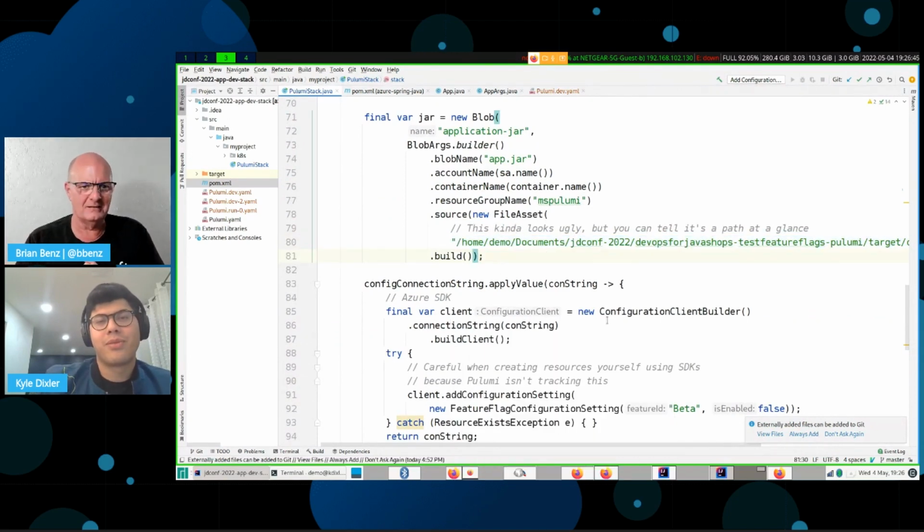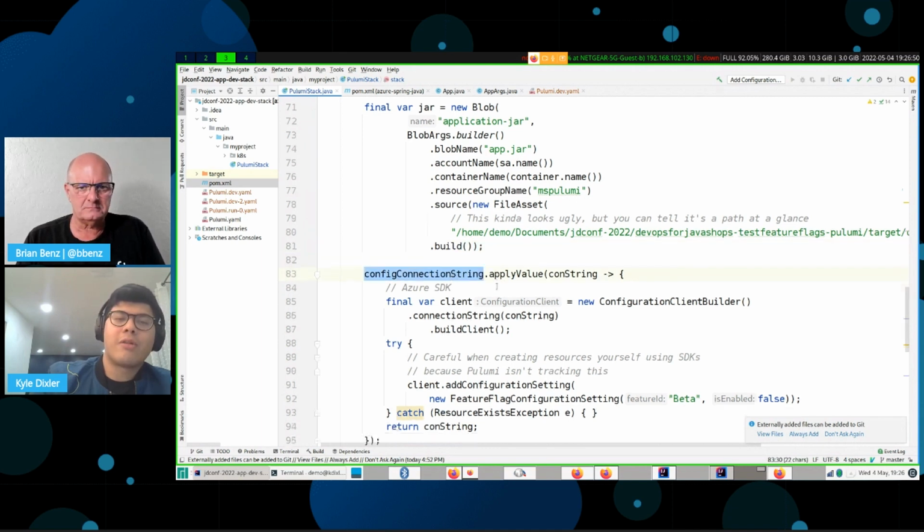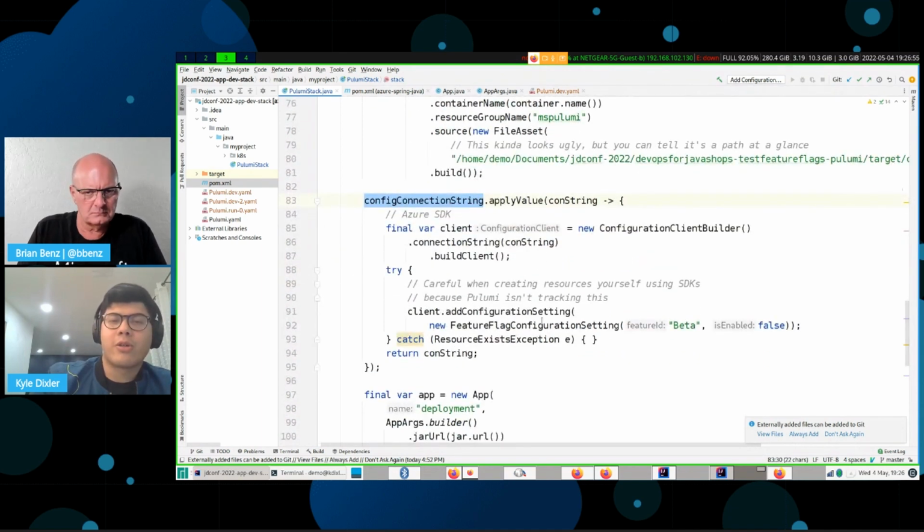So that's the idea: your blob storage is accessible to your Kubernetes cluster. We also have to create the feature flag in order to use it. So we're going to use a connection string to create a client for the configuration store so that we can create the flag in there.